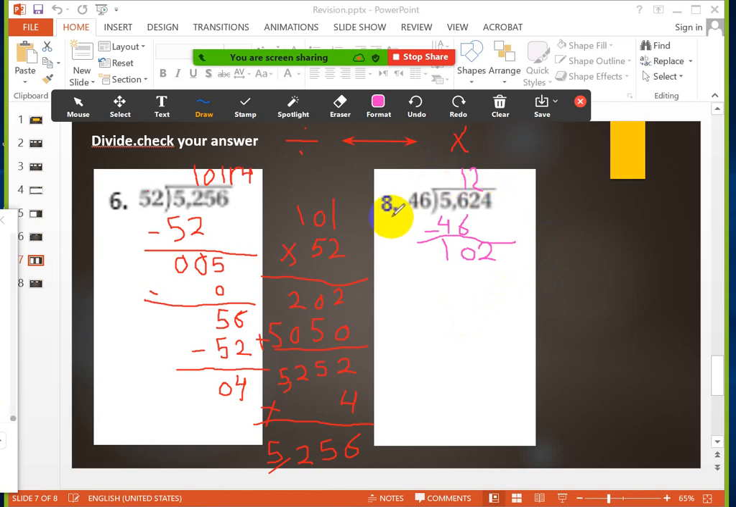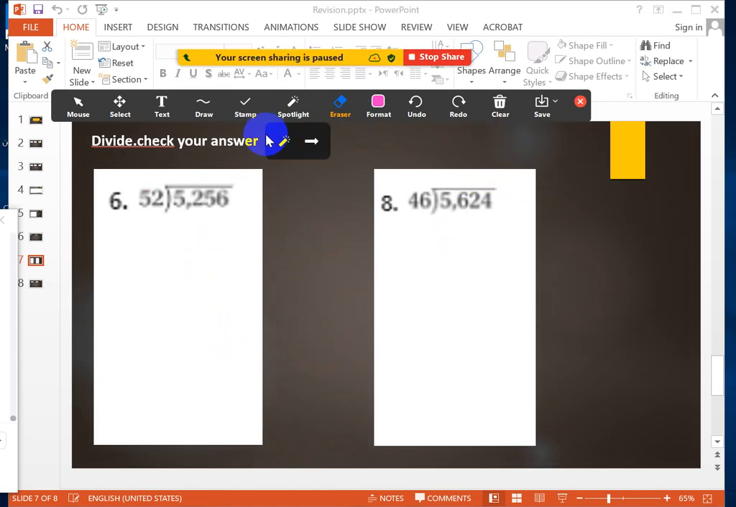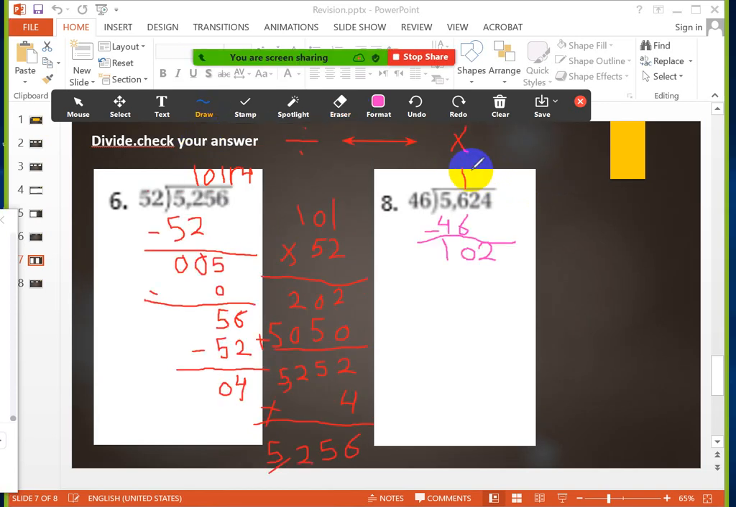2 multiply 46. Okay, I'll write it again. 2 multiply 46. You can do it here, like this. Okay, just 1 minute, girls. 2 multiply 6 equals 12. I will put 2 here and 1 above that. Tens: 2 multiply 4 equals 8 plus 1 equals 9. So it will be 92. Now I will subtract.